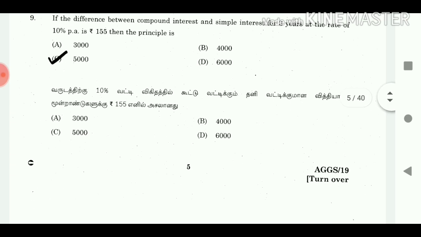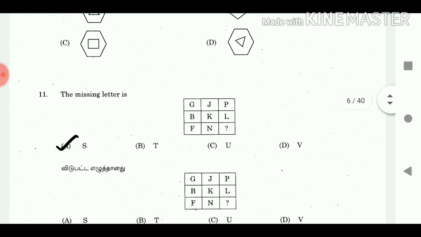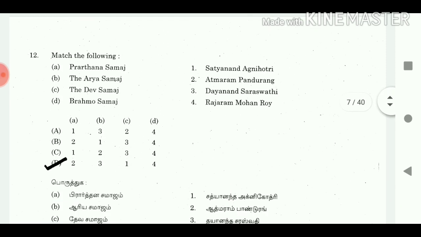9. If the difference between compound interest and simple interest for 3 years at the rate of 10% per annum is rupees 155, then the principal is answer 5,000. 10. What comes next? Answer C. 11. The missing letter is answer S. 12. Match the following. Answer A2, B3, C1, D4.